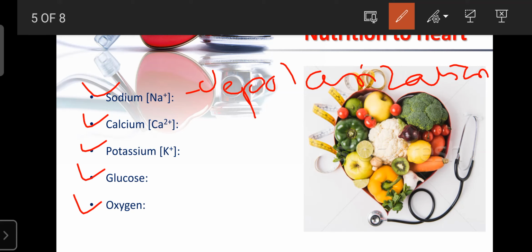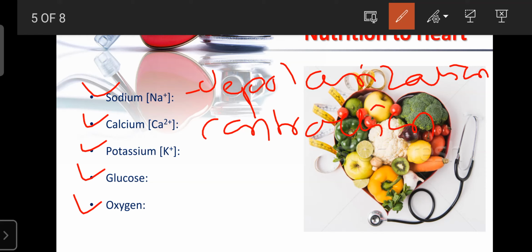The next molecule required for the heart is calcium. Calcium is known as the contractile element, helpful for the contraction of the cardiac muscle, or to decrease the size of the cardiac muscle. That is helpful to create pressure. Calcium is also required to conduct the impulses, action potential, or current from one cardiac cell to another cell, or from atrium to ventricle. That current can be transported only with the help of calcium.